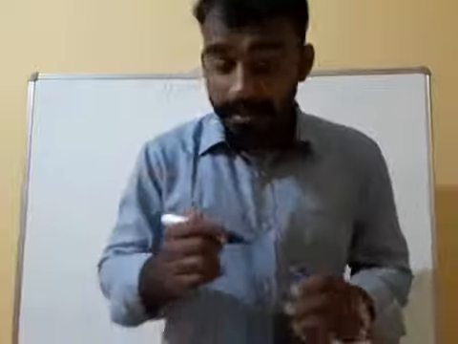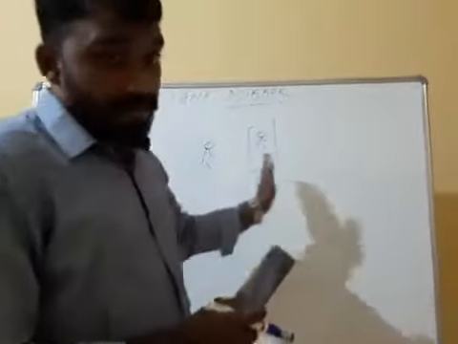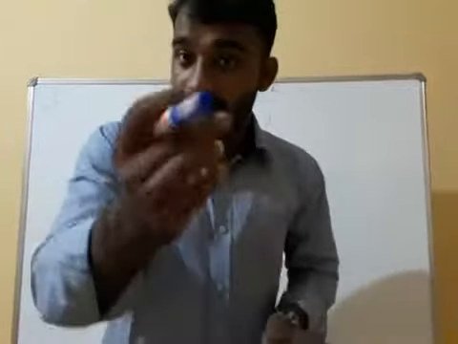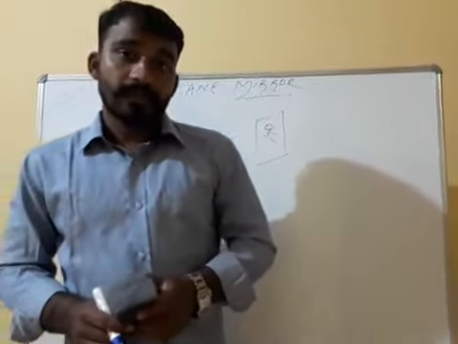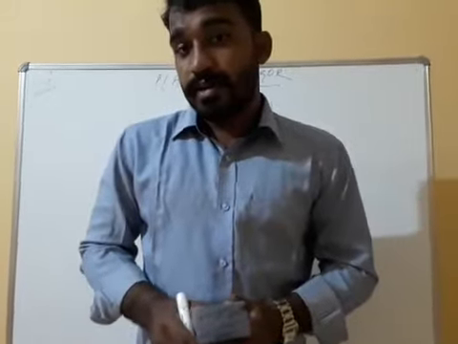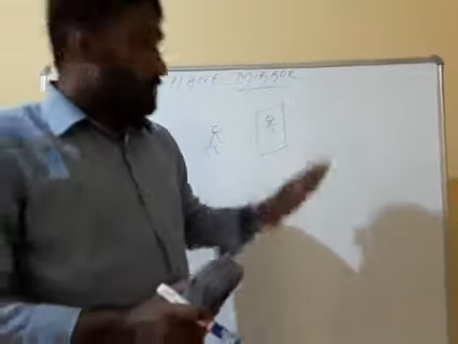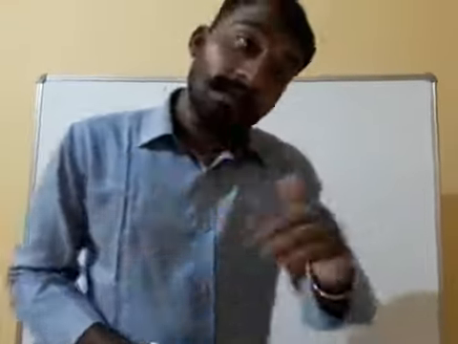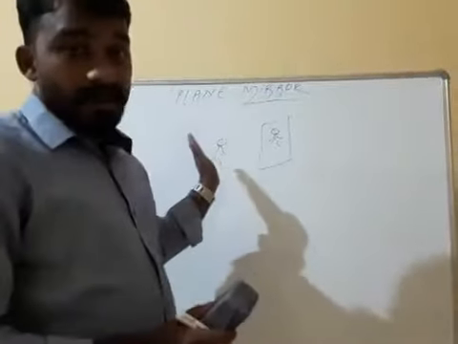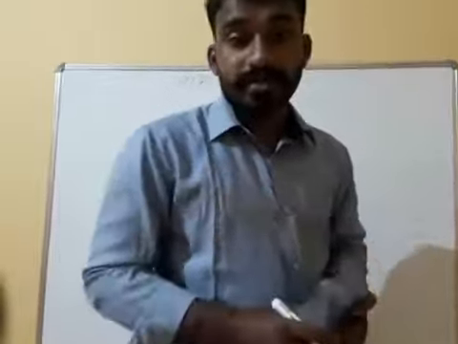And however much distance you stand in front of the mirror, that much distance behind the mirror the image will be there. Understood? If you move 1 meter towards the mirror, the image also moves 1 meter towards the mirror. If you move 1 meter away from the mirror, the image also moves 1 meter away from the mirror.